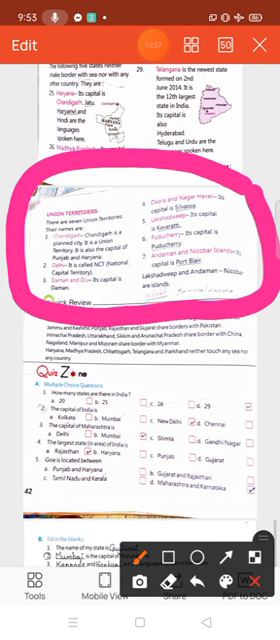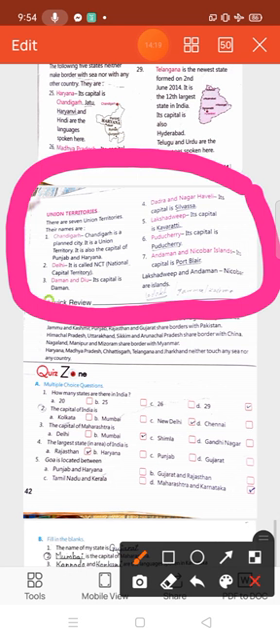Union territories. There are 7 union territories. Their names are: first one, Chandigarh. Chandigarh is a planned city. It is a union territory. It is also the capital of Punjab and Haryana. Delhi, it is called NCT, National Capital Territory.